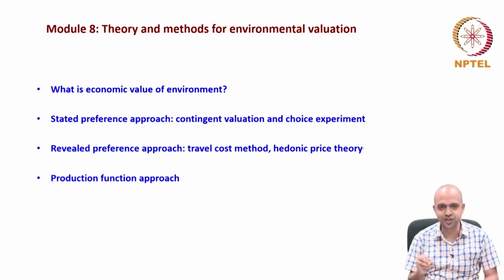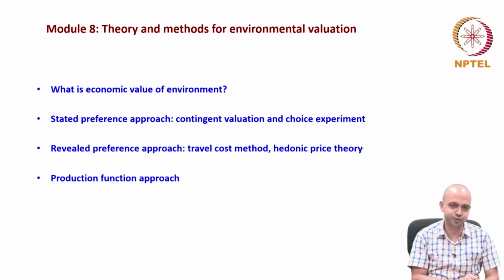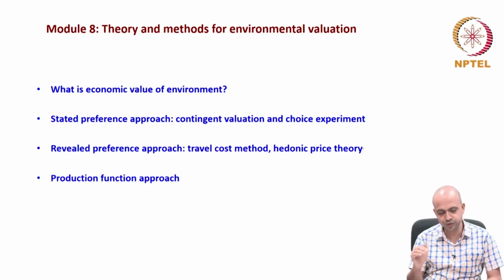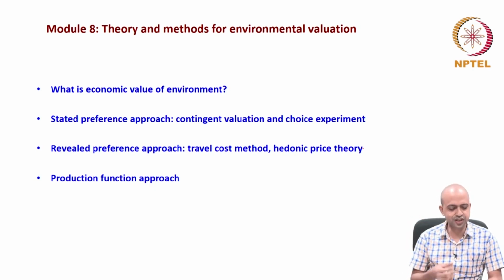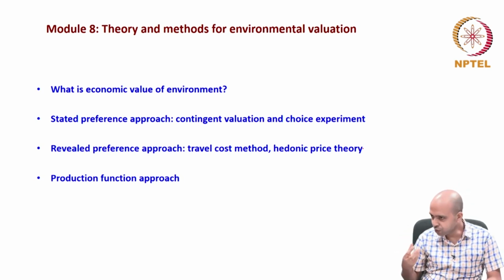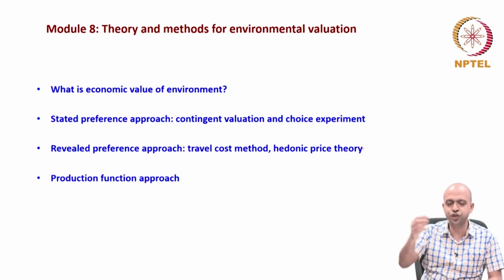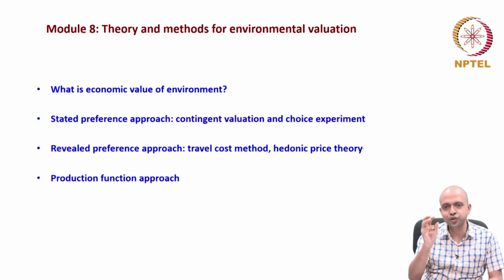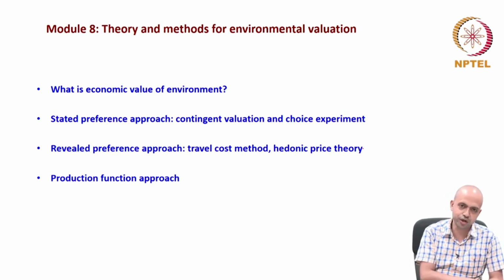And that price is basically the premium that the respondents are giving for the environmental quality. That is called the revealed preference approach. In this revealed preference approach, we will discuss the travel cost method and hedonic price theory. And lastly, we'll discuss the production function approach, where environmental goods and services enter as an input in the production function. We'll estimate the production function and then we'll see what is the value of environmental goods and services. So in all these approaches, our objective is only to get a proper price for these environmental goods and services.